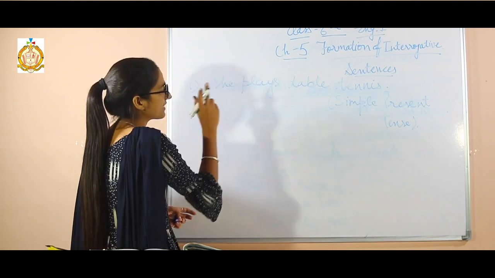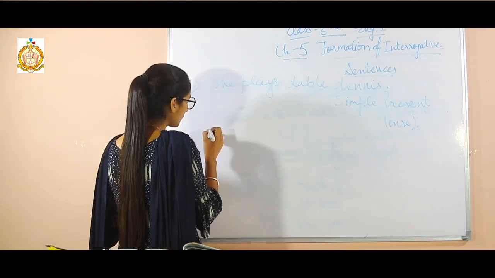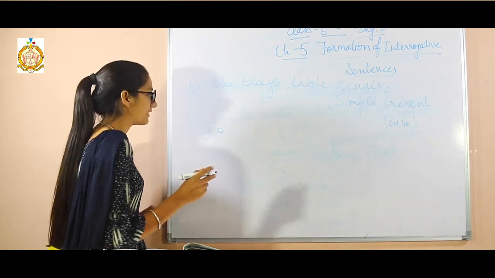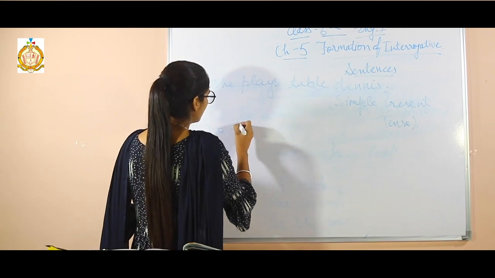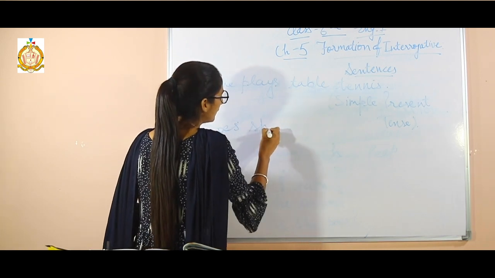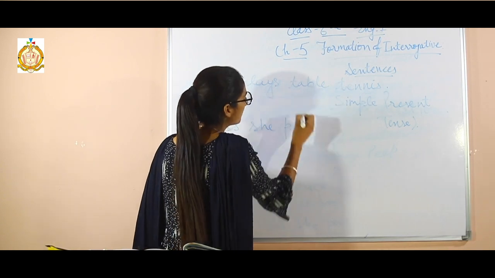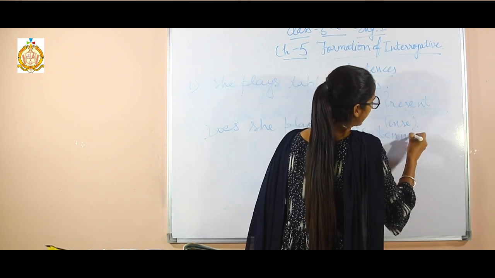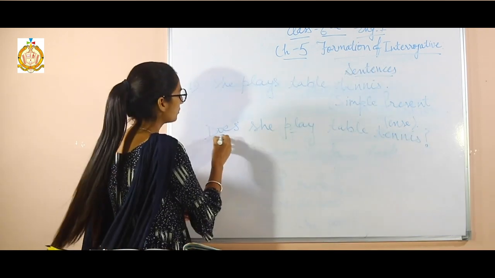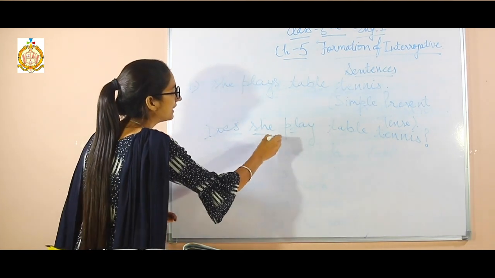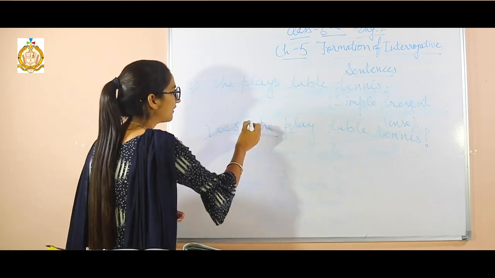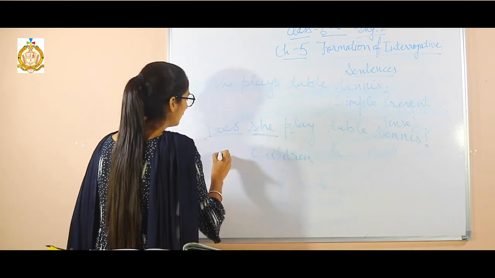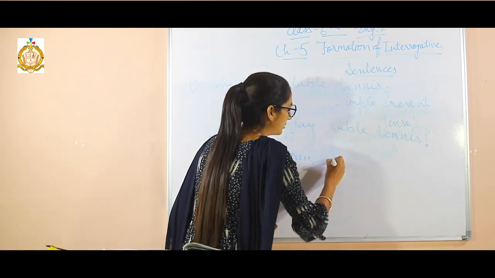Whenever there is simple present, we have to use do or does. Do we use with the plurals and does we use with the singular. Does she play table tennis? Plays becomes play only. So here we have used does. If it is plural, then we will use do. Like if here there are children, it is a plural, then we will write, do children play table tennis?